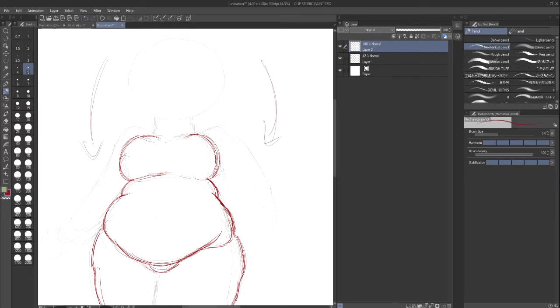Let me show you, not too much, because that'll be a little bit too much, but it indicates that she's not in tip-top shape in that sense. But then again, that's not the point.